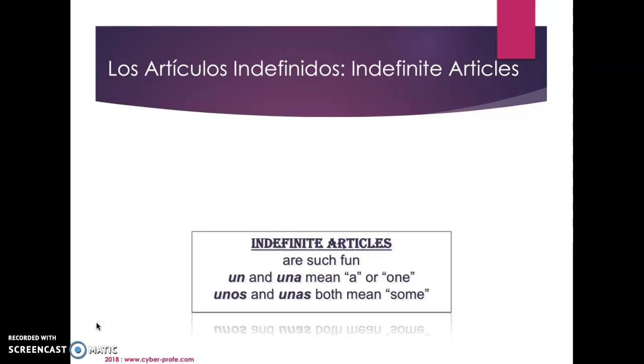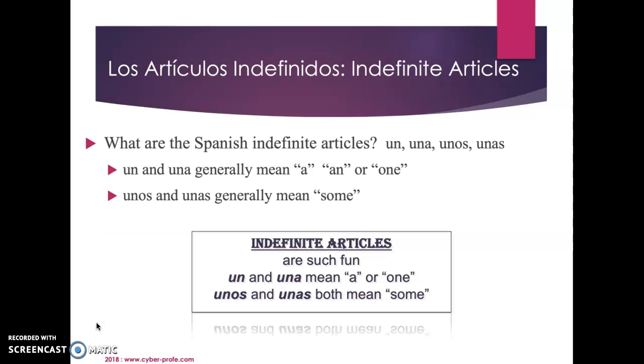So indefinite articles. Our definite articles mean the. Our indefinite articles are going to mean a, an, or one. So again, they're going to mean a, an, or one. And if they are in the plural, they mean some. So to look at our indefinite articles, we have un, una, unos, and unas.